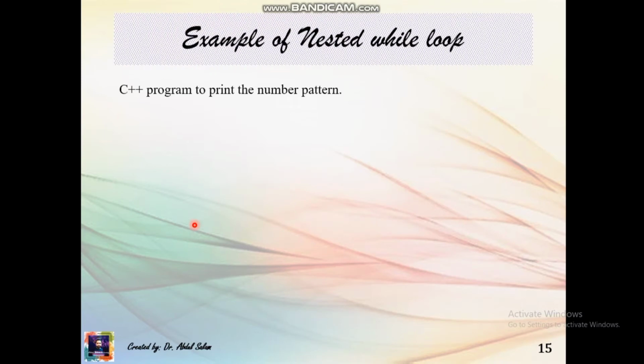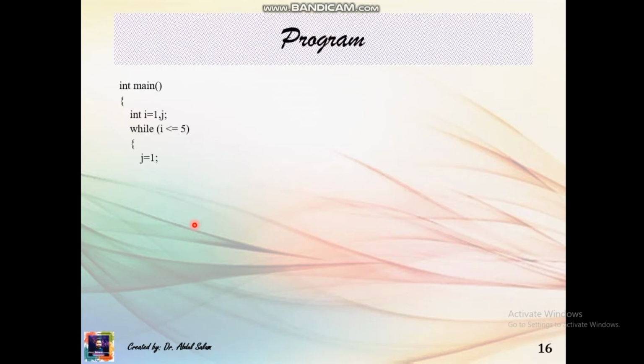Okay, next we have an example of nested while loop. A C++ program to print the number pattern in ascending order from 1 to 5. So for the program, write the main function, initialize the value, use a while loop, use a nested while loop, a loop inside the loop, and simply a cout statement.